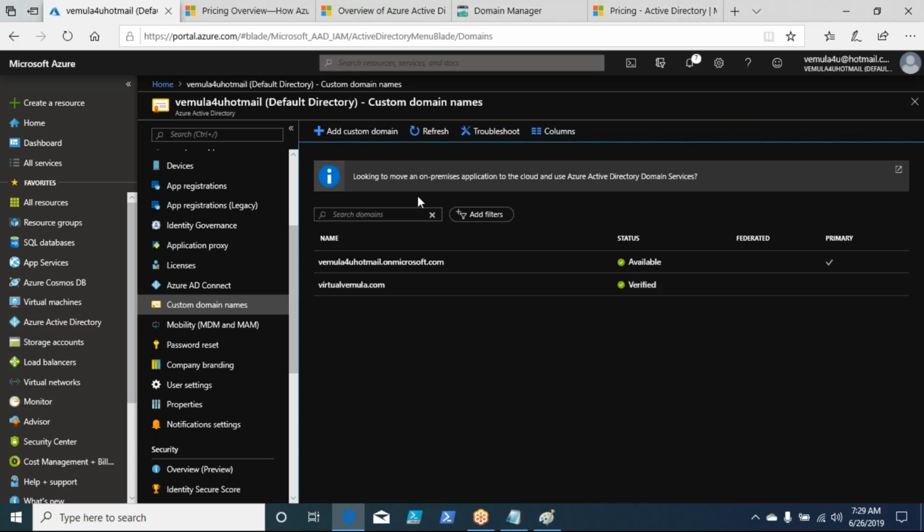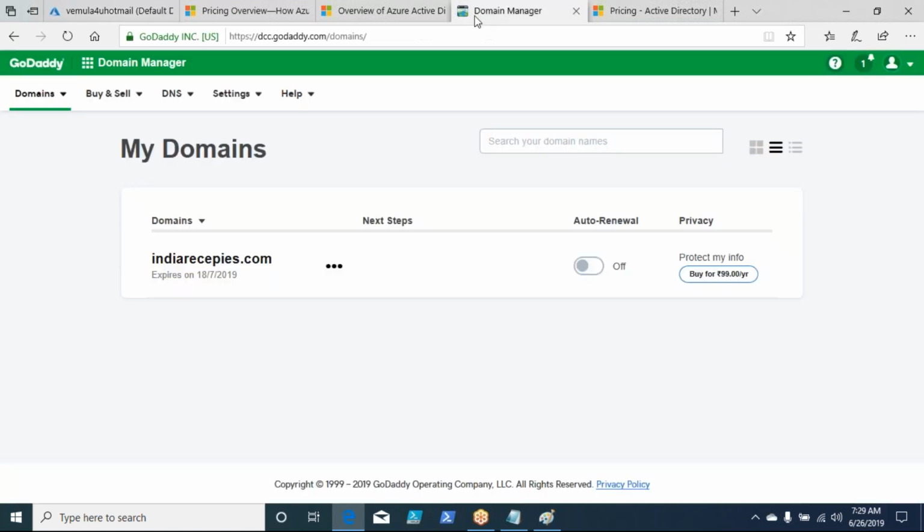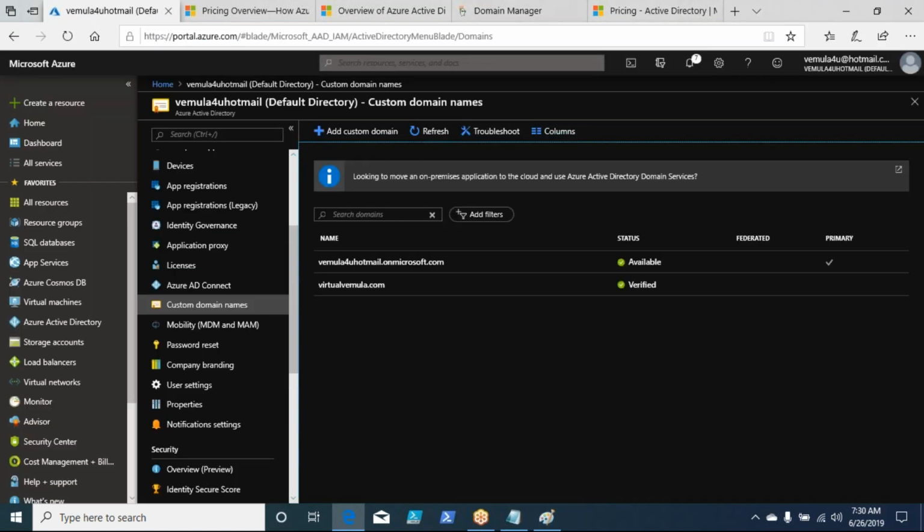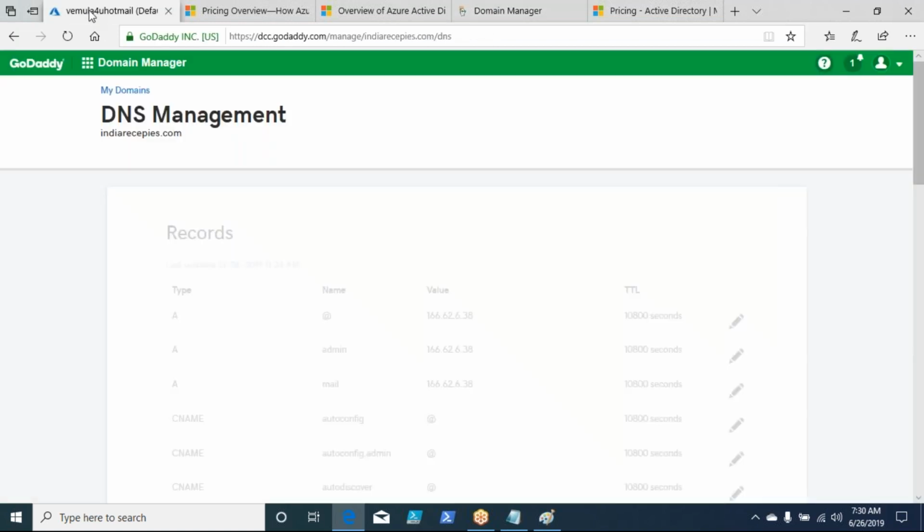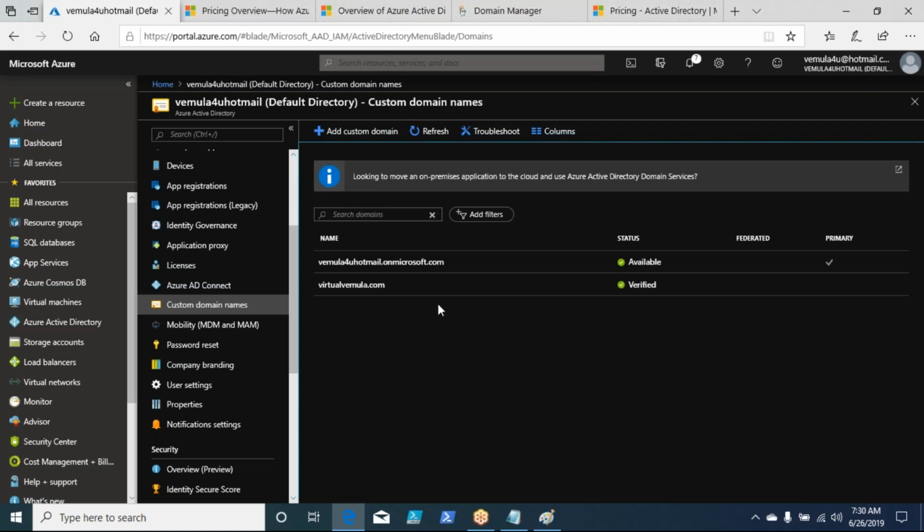So for that, I need access to the domain on the internet from where I purchased it. Because I purchased this from GoDaddy, I have access to this domain where I can manage my entire domain itself, right? You see an option, manage DNS, manage domain settings. Now what I do is I'll go and add that particular domain here as a custom domain. You're getting it, right? So if you want to add your own organization domain, you need to add a custom domain here.